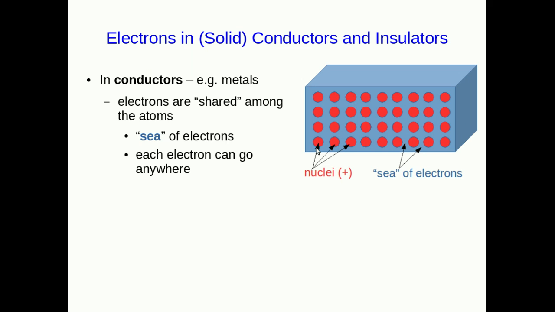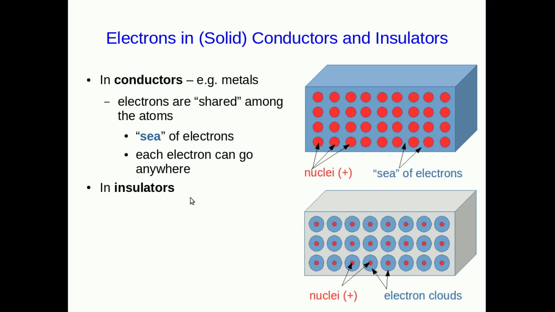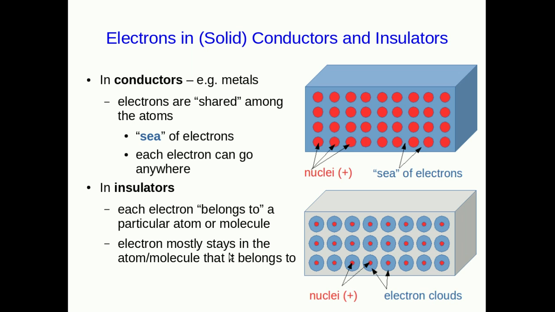Now, in fact, there are all sorts of things wrong with that picture. It's not just the nuclei, because it's only the valence electrons that are allowed to move around freely. But that's good enough. Insulators are totally different, though. In insulators, the electrons are more or less locked within the atoms or molecules that they belong to. And so they really hardly ever move out. It's very difficult to get them to move out, and that's why charge doesn't flow well in the insulator.